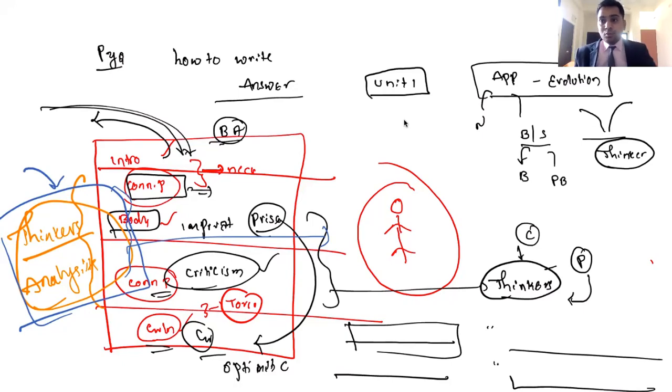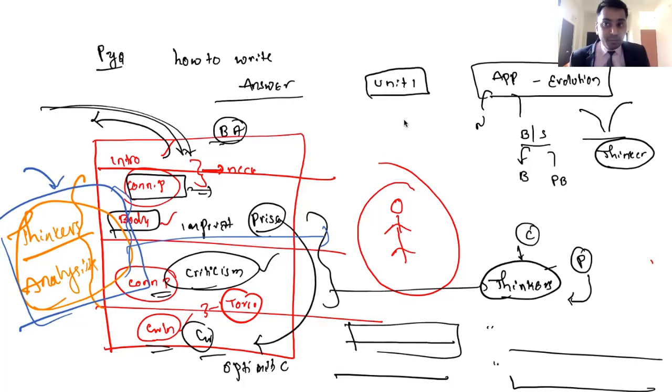Again, I repeat, what is the way of writing? Introduce by giving pre-context. How to remember? Bahubali 2 movie, pre-context. Then write a connecting paragraph, like by stating some thinkers. Then write the significance, and then criticize this. How to criticize? Not from your end. There will be some thinkers who have criticized it. Use them, right? And then conclude. This is how you have to write this chapter.